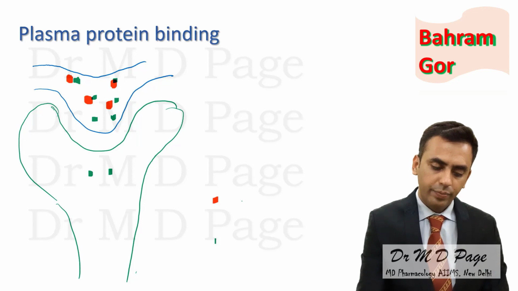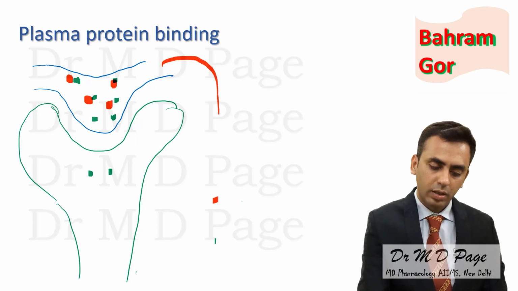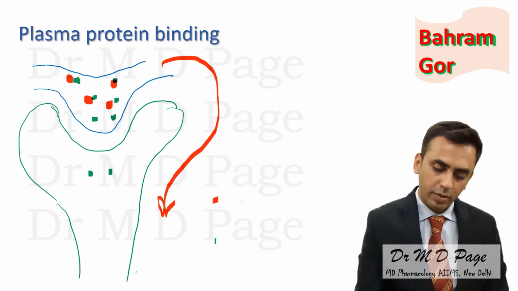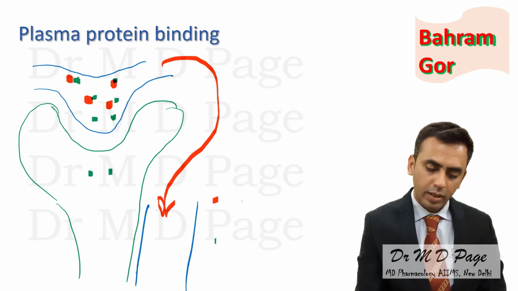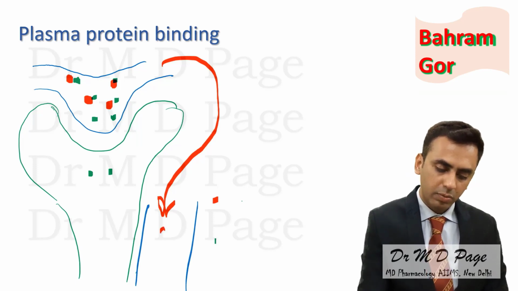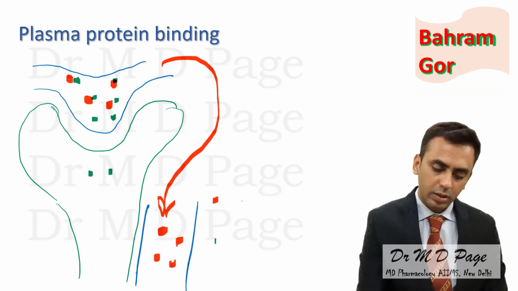And later the blood will come around the peritubular capillaries. Again here also the drug can be bound to plasma protein or in free form.